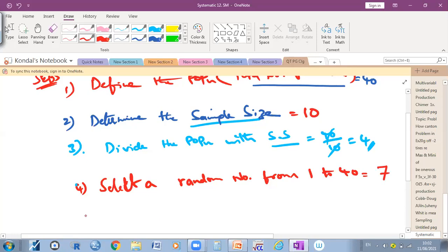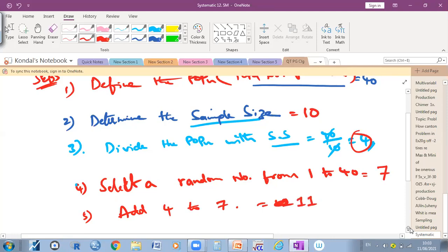Then fifth step, add the 4 to the 7. How much will we get? 11.